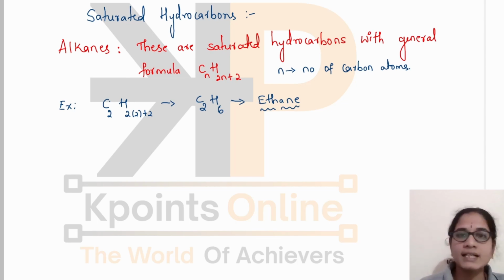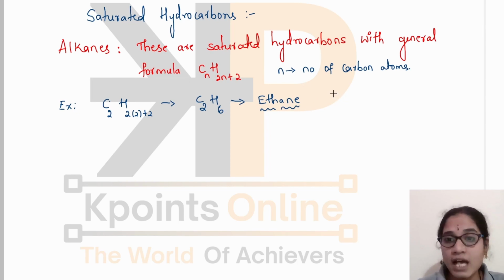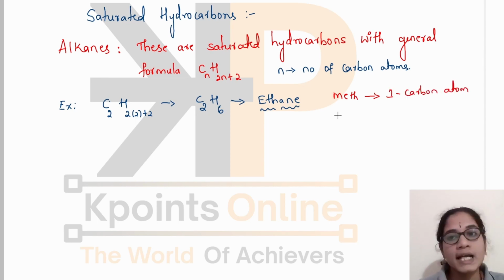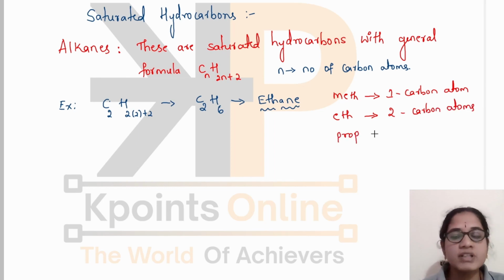For the time being, understand that if the carbon atom is only one, then we represent the compound with meth, meaning only one carbon. If there are two carbon atoms, then we represent it with eth. If the compound contains three carbon atoms, then we call it prop. If it has four, then we call it but.